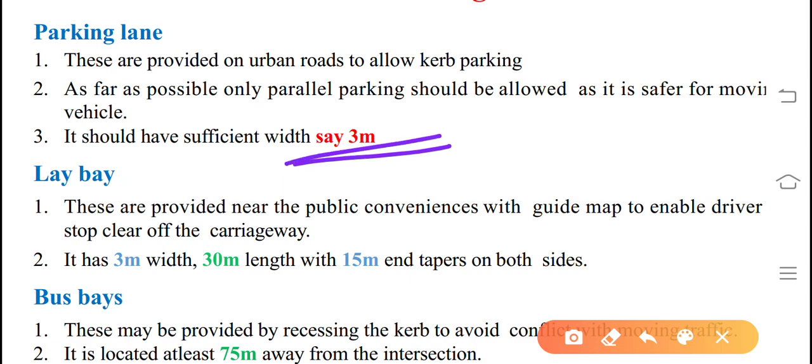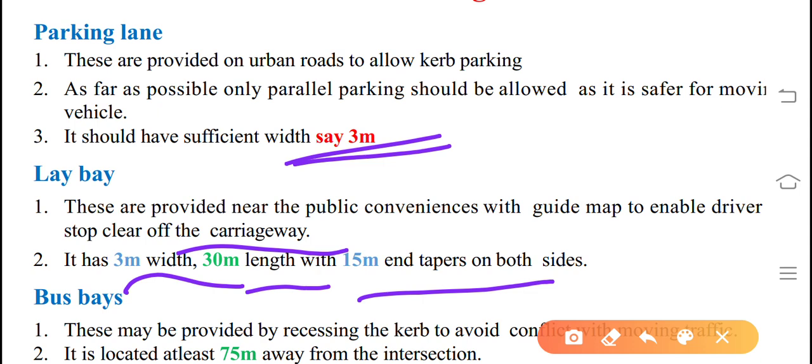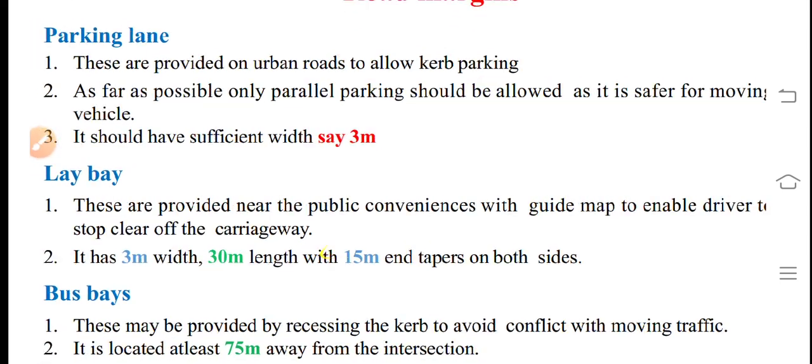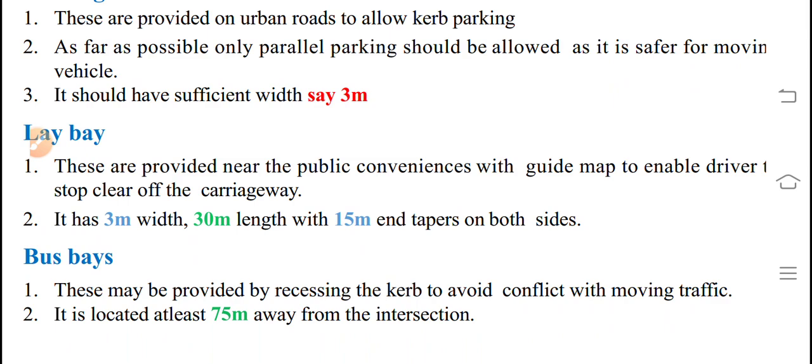Lay-by. These are provided near the public conveniences with guide map to enable the driver to stop clear of the carriageway. It has 3-meter width, 30-meter length, and 15-meter end tapers on both sides. Bus bays. These may be provided by recessing the curb to avoid conflict with moving traffic. It is located at least 75 meters away from the intersections.